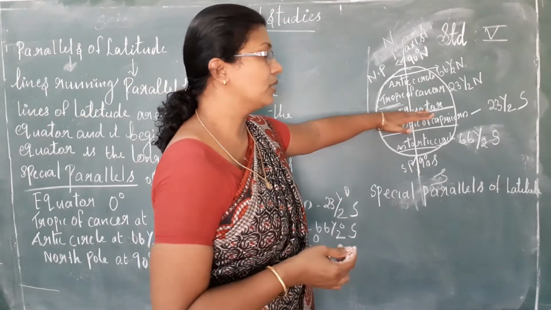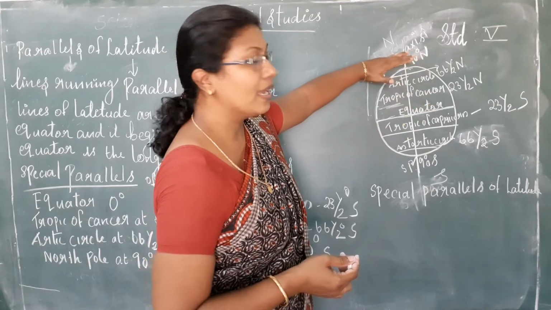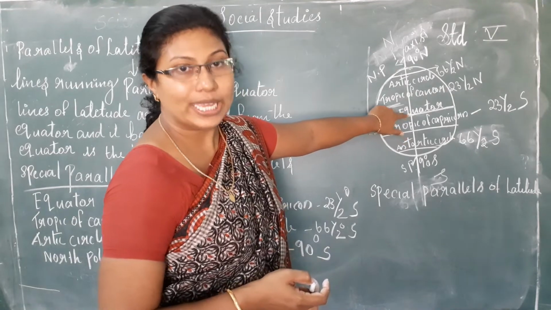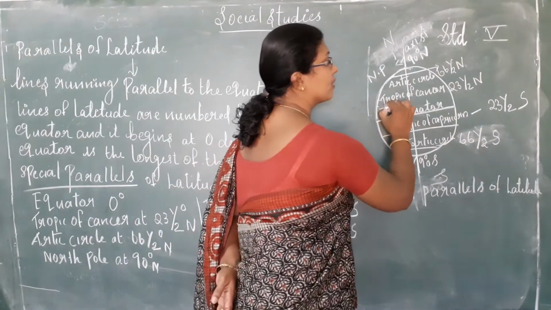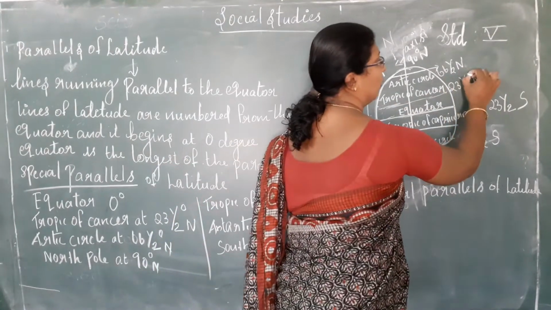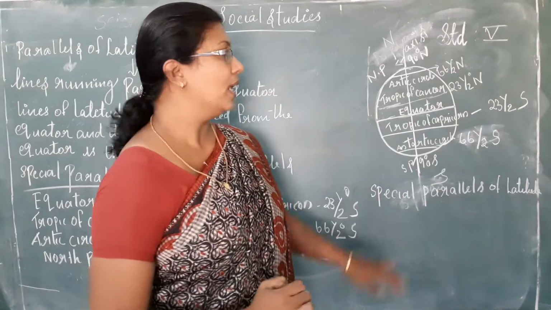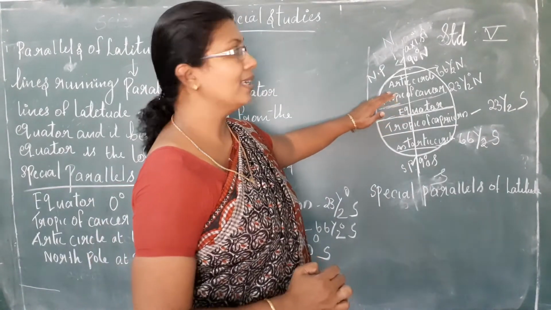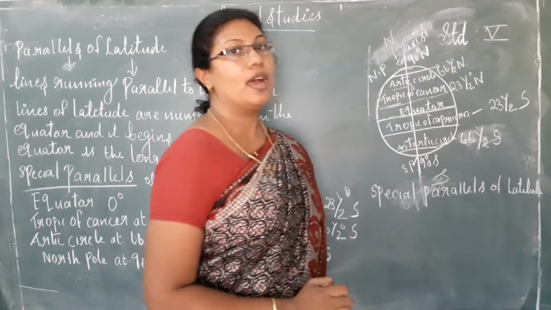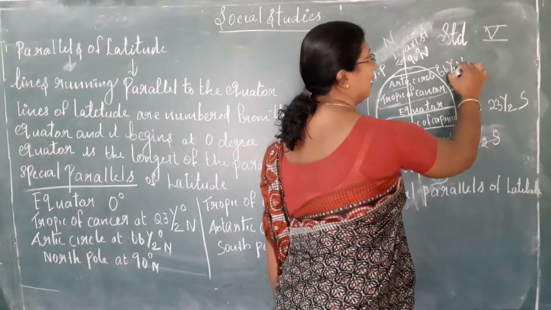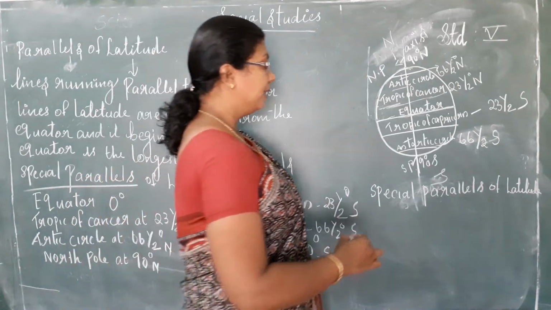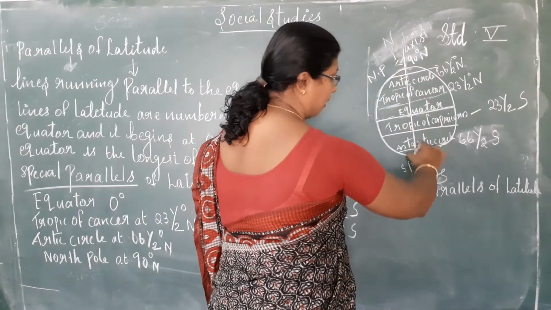So thoroughly you have to study what all things come upside the equator. What all things will come? First, the center line is the equator, then nearby the equator, the Tropic of Cancer. It denotes 23.5 degree north. Then after the Tropic of Cancer, the next one upside is the Arctic Circle. The Arctic Circle denotes 66.5 degree north.